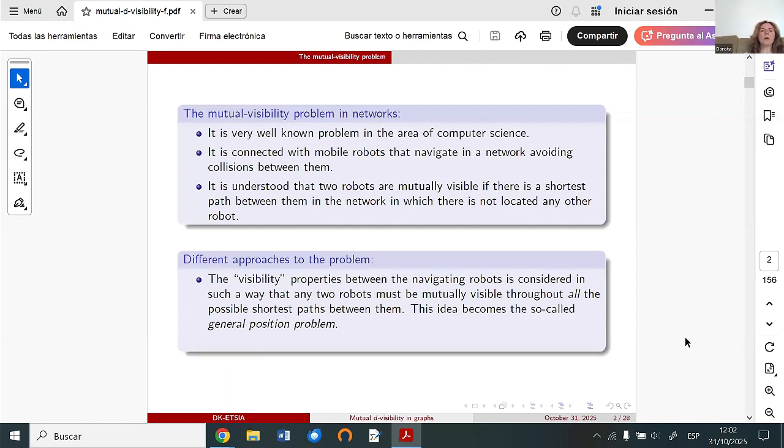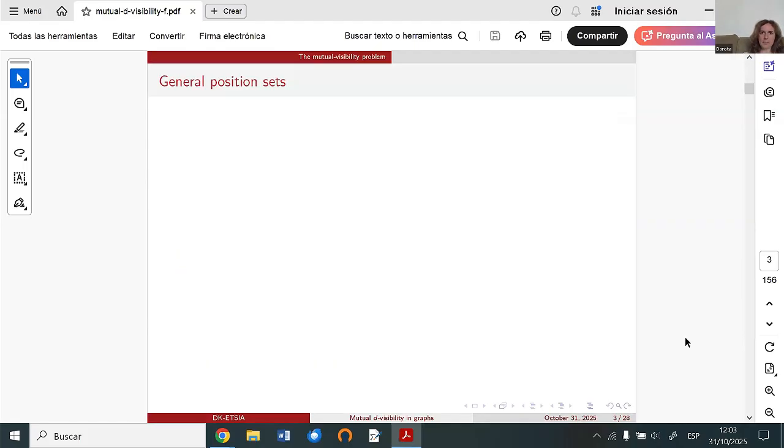If we consider all the possible shortest paths and this condition is fulfilled, then the problem is called the general position problem. There are other approaches, and at some moment I will speak about them. Since the general position problem is older than the mutual visibility problem, I will start by defining this concept.